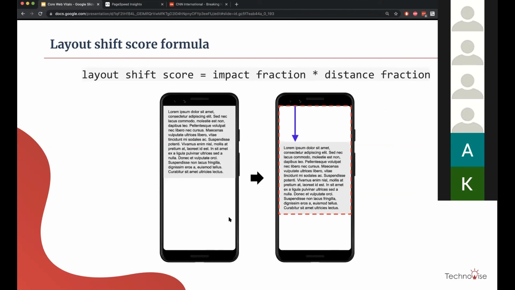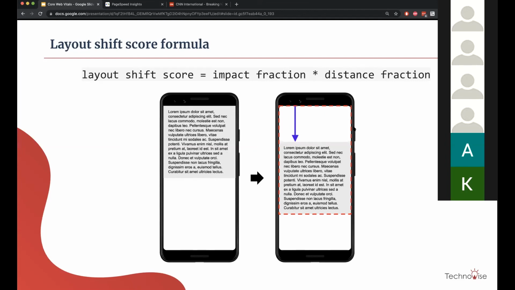As you can see here, this is an element which covers 50% of the whole viewport, 50% of the height. Now, in the next frame, it shifted and went down. Now it is covering 75% of the whole page.